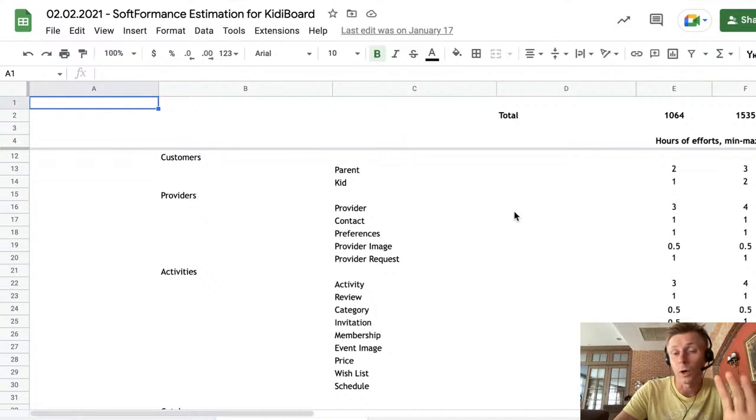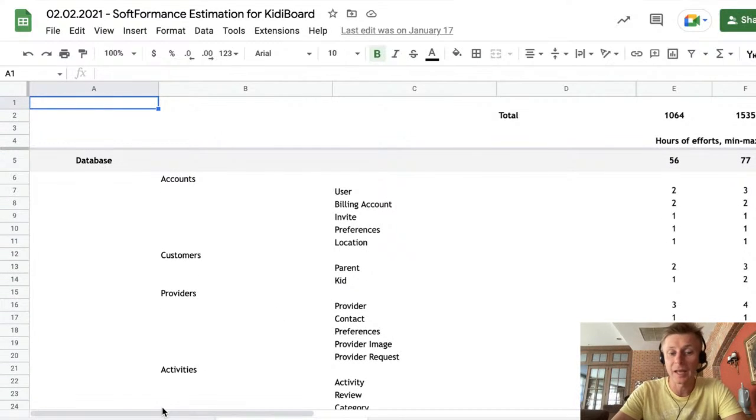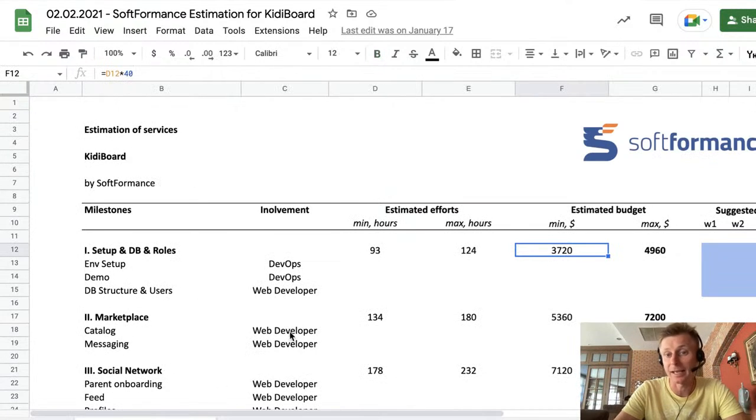Now, in the next step, for the estimates, we take these hours and tasks, group them into bigger milestones of 2 to 4 weeks, and multiply by our hourly rate plus add a bit of project management, 10% on top of that. We add quality assurance, manual testing, for another 10% on top of it, and that's how we end up with a software project MVP development estimate, budget, and timeline.